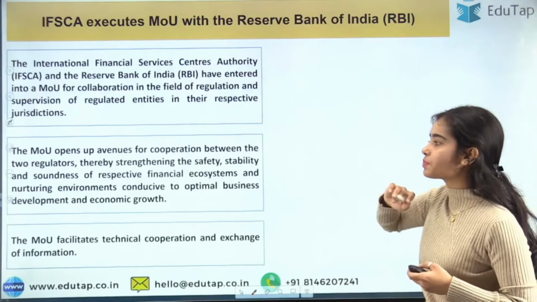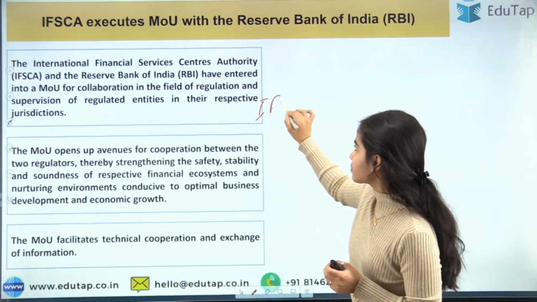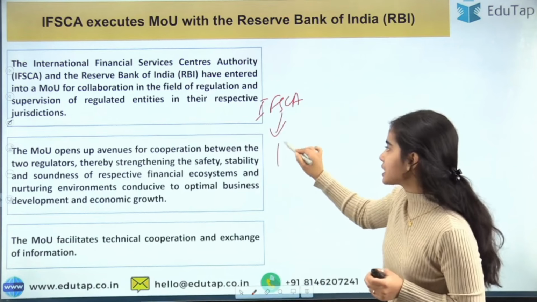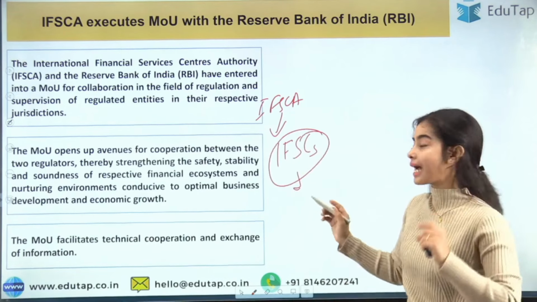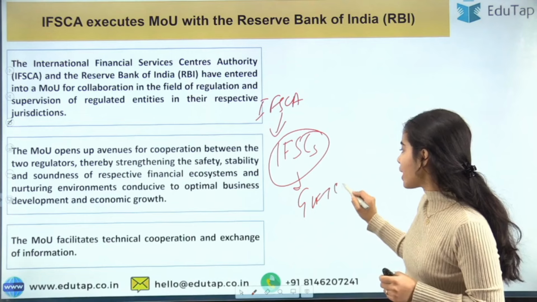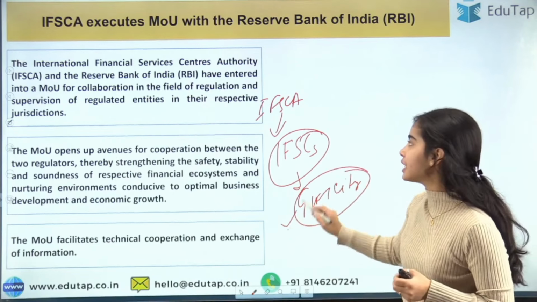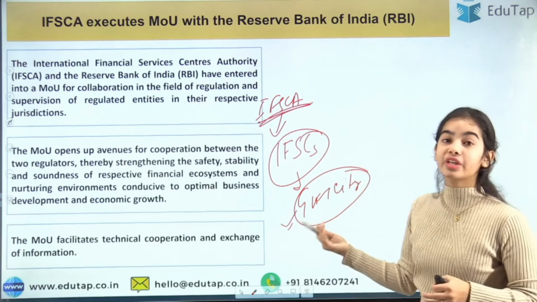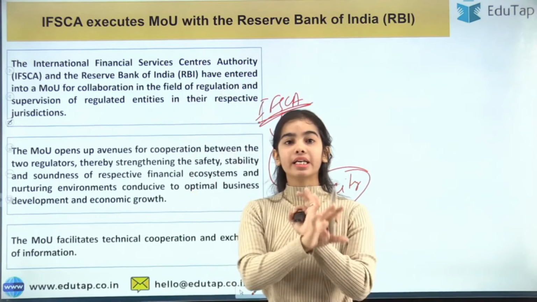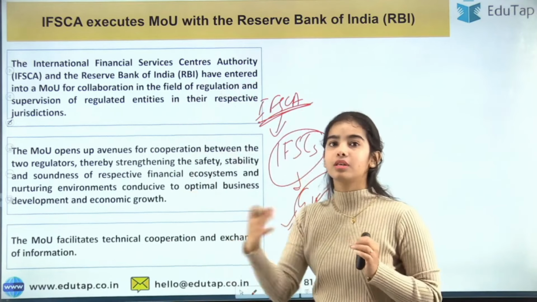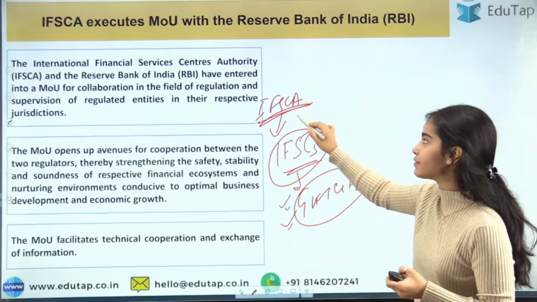So what is the meaning of the respective jurisdiction? I have already told you that the IFSCA is the one that regulates the International Financial Services Centers. That is, we have only one IFSC, that is the GIFT City. So all and any regulated entities under the GIFT City are regulated by the IFSCA. Even if they are banks, they will be regulated by the IFSCA. But the RBI is the one that is regulating the banks in the country, in the domestic territory. This is the International Financial Services Centers, where IFSCA is the regulator.